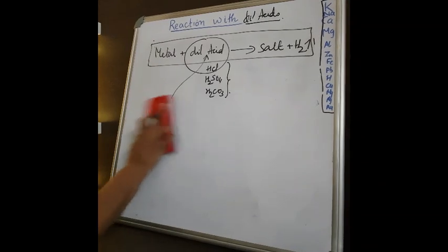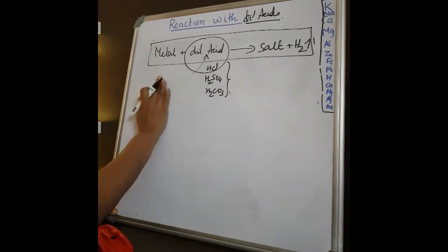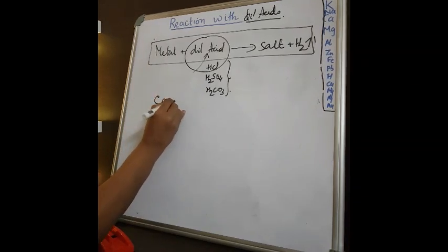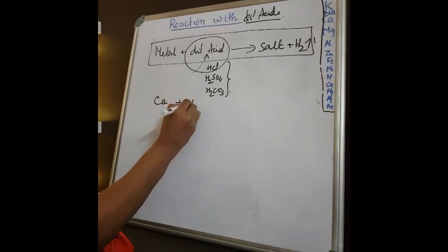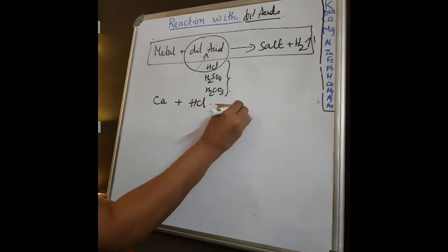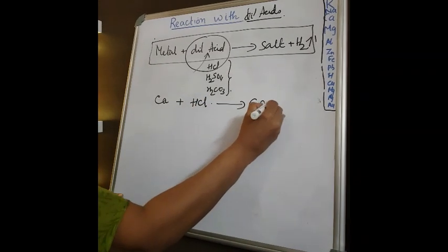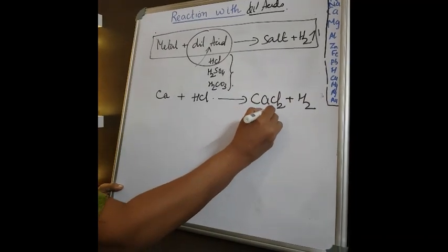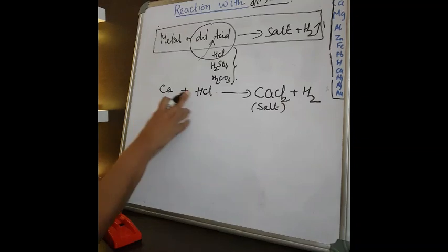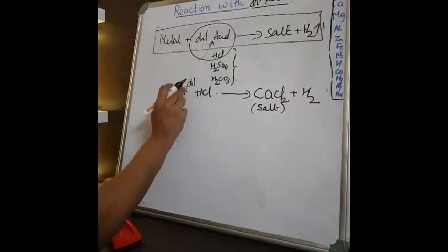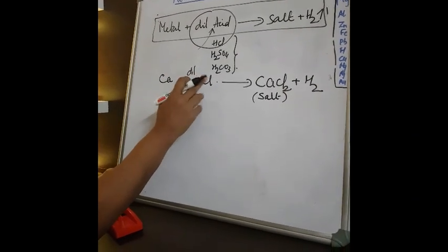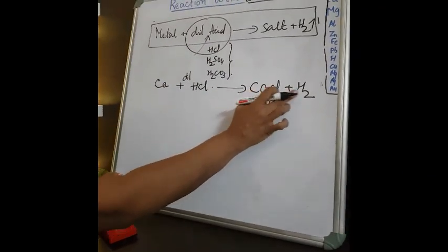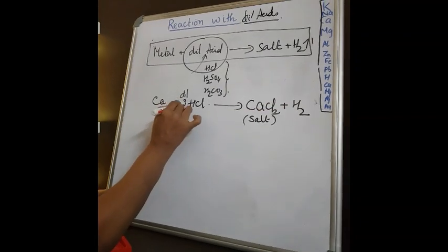Now when you come down from sodium and potassium, next is what? Calcium and magnesium. Now calcium, for example, calcium plus HCl. What will you get? You will get the salt calcium chloride plus hydrogen. See, this is a salt. Okay, now calcium plus dilute HCl, please write, remember, you have to put dilute because in concentrated it will be another product. So dilute HCl will give you calcium chloride plus hydrogen. If you balance it, 2HCl.